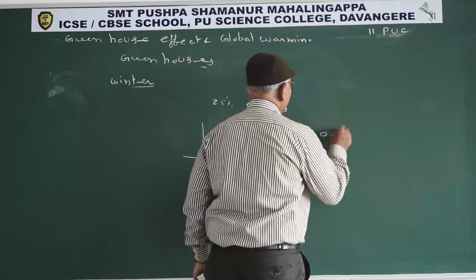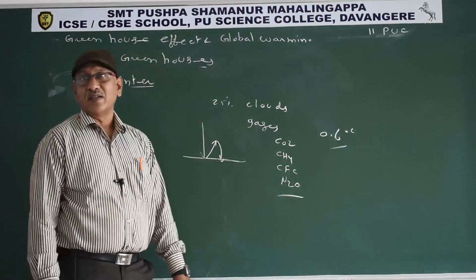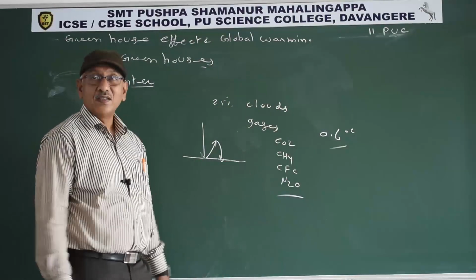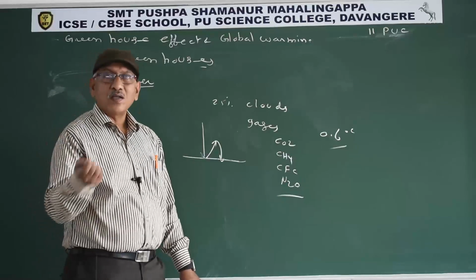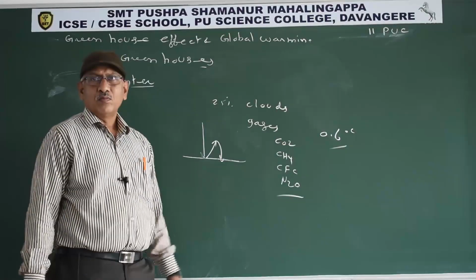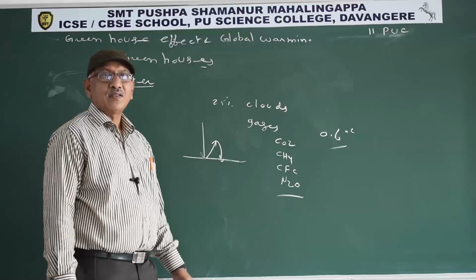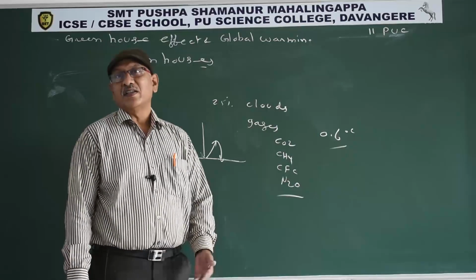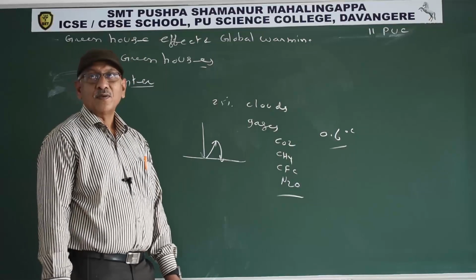Last 3 decades, earth temperature increases about 0.6 degrees Celsius. If earth temperature increases 2 or 3 degrees Celsius, polar ice caps melt. Not only low-lying areas, several metropolitan cities like Mumbai, Chennai also submerged in water.